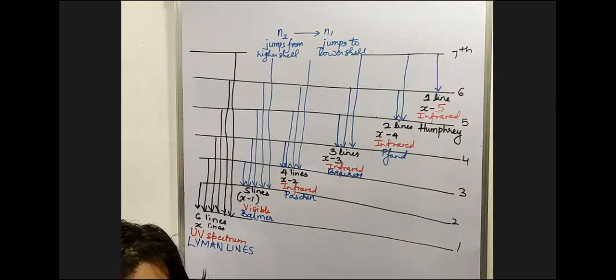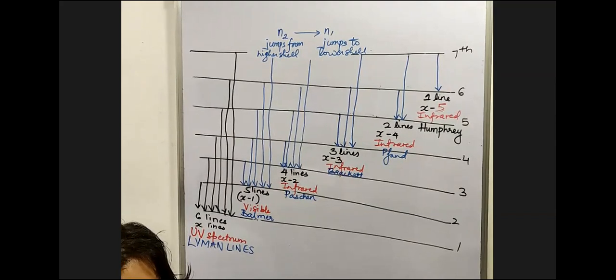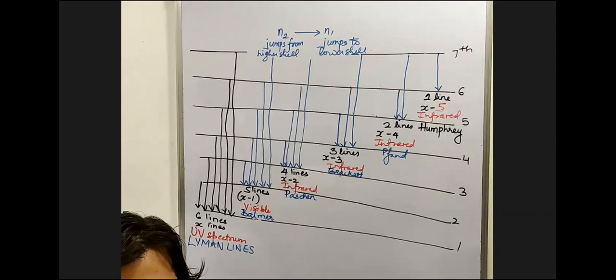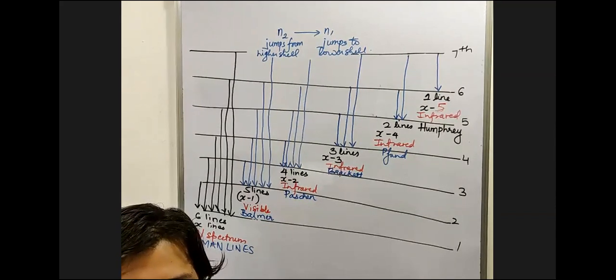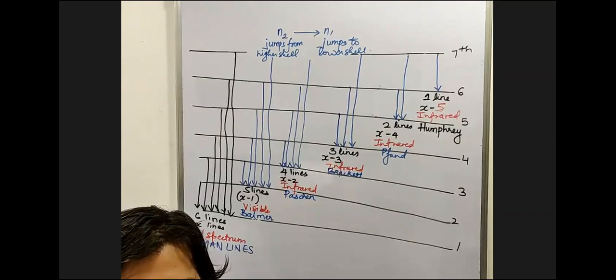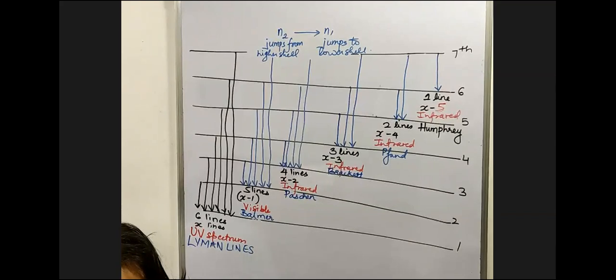How many total lines? 21. How many Lyman lines? Think and answer. 6 Lyman lines.